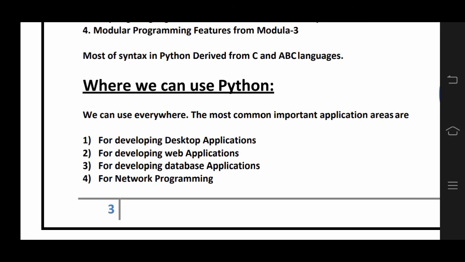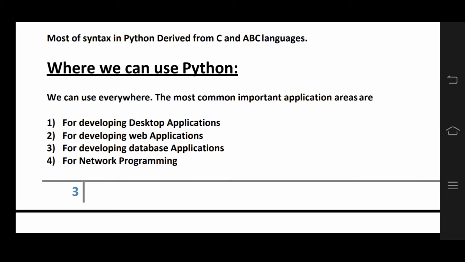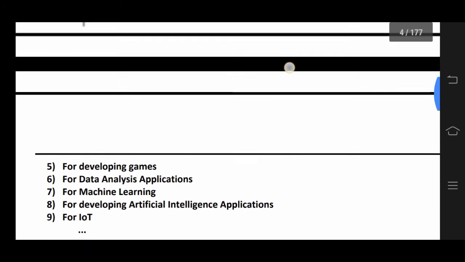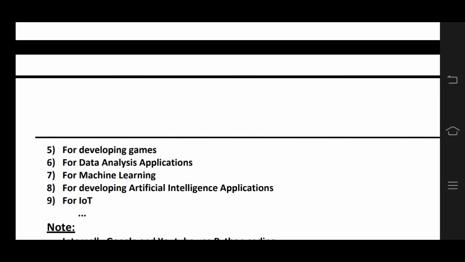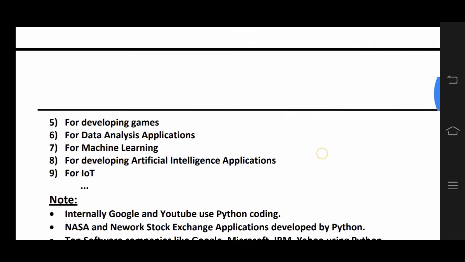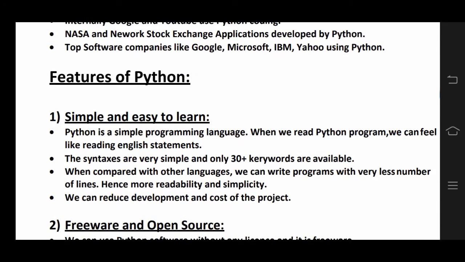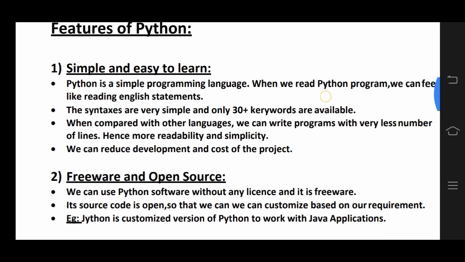Where can we use Python? We use Python for developing desktop applications, web applications, database applications, network programming, and also developing games, analysis applications, machine learning, artificial intelligence applications, and IoT. Features of Python. Python is a scripting language, so it is very easy to learn compared to many other languages like C, C++, Java, JavaScript also.